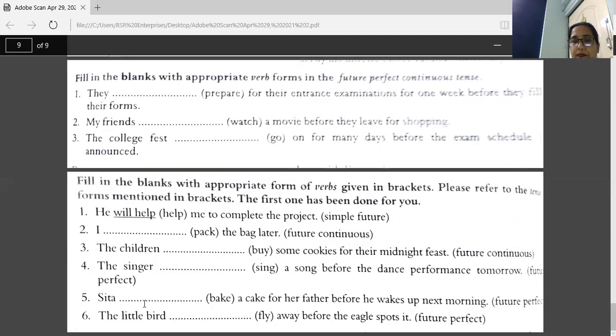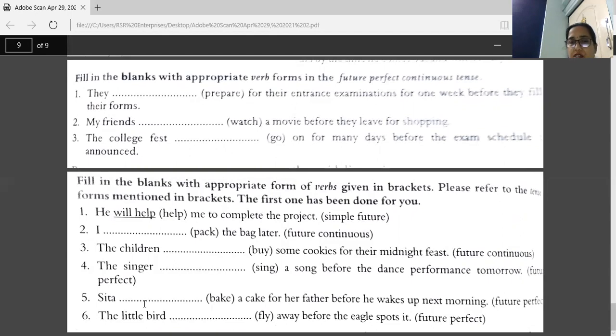Fourth sentence. The singer dash a song before the dance performance tomorrow. You have to use future perfect. Word here is sing. Your answer is the singer will have sung a song before the dance performance tomorrow. Sentence number 5.